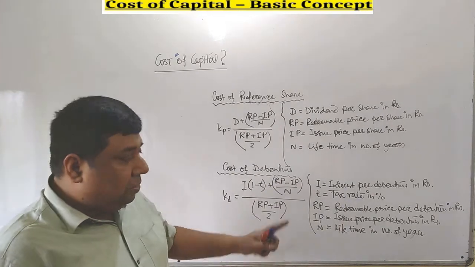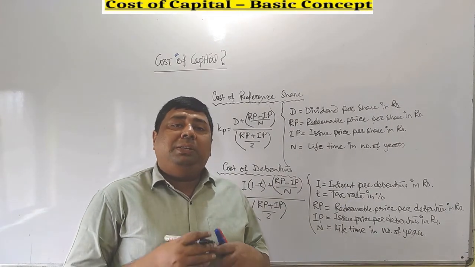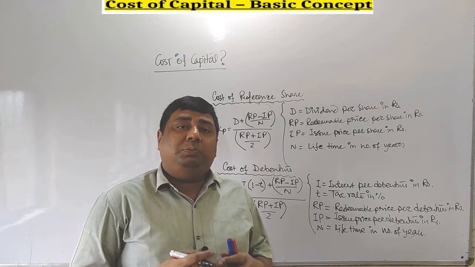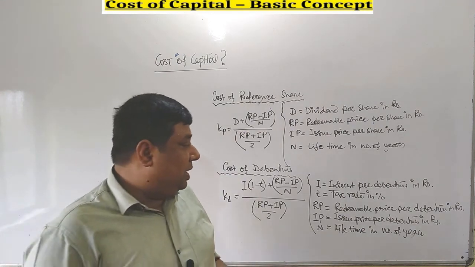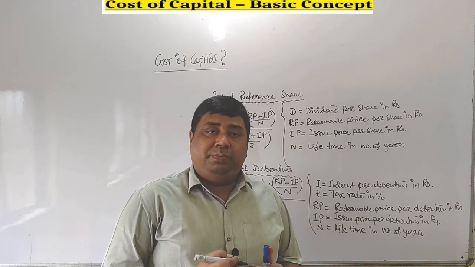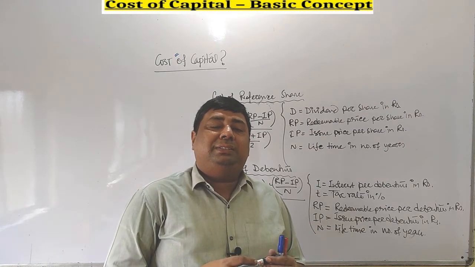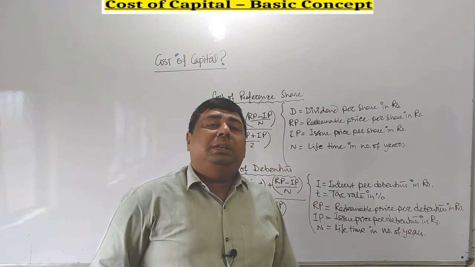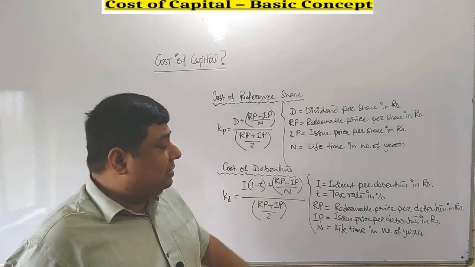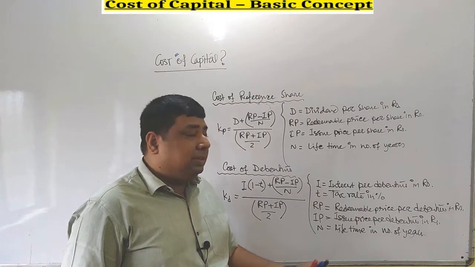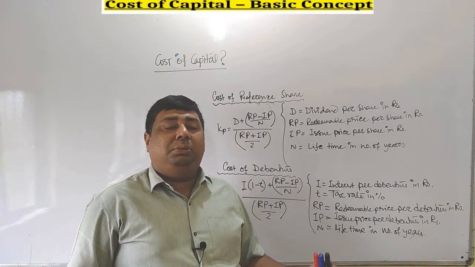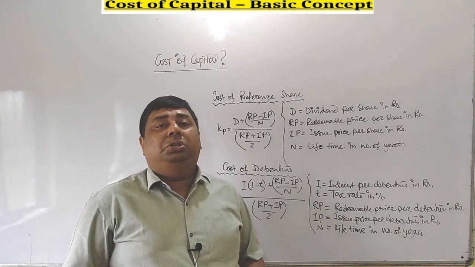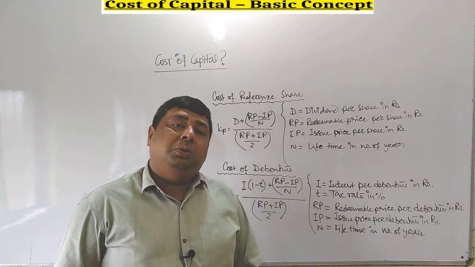Since it is a loan capital, when the company repays the debenture amount to the debenture holders, that price considered to repay is known as the redeemable price. And issue price is the amount the company received from the debenture holders at the time of issuing the debenture. And N stands for lifetime. There is also a certain lifetime, on the basis of which the company needs to repay or redeem the amount to the debenture holder.